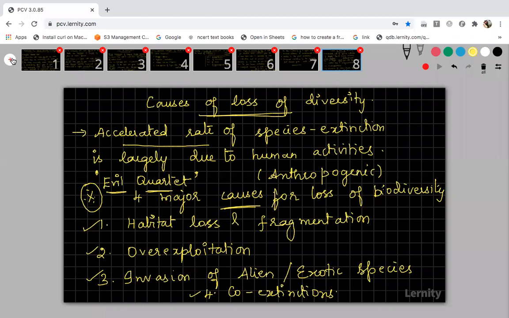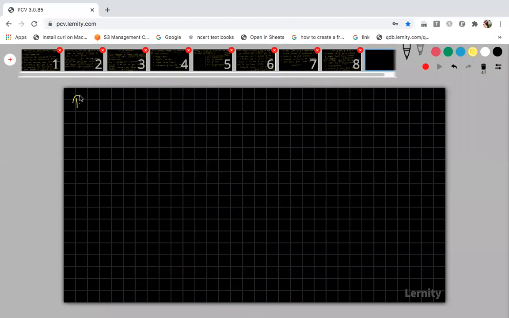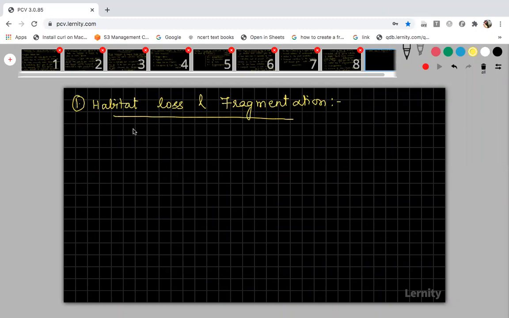First, we can start discussing habitat loss and fragmentation. Put down the first cause for loss of biodiversity, that is habitat loss and fragmentation. Because the animals, species or plants which are losing their habitat are getting extinct, right?